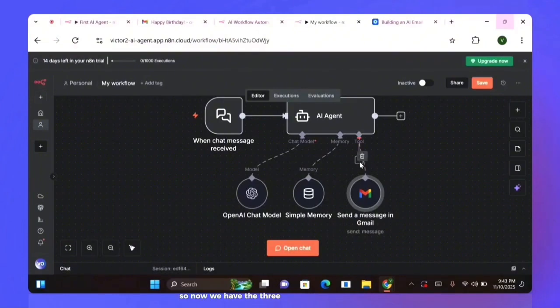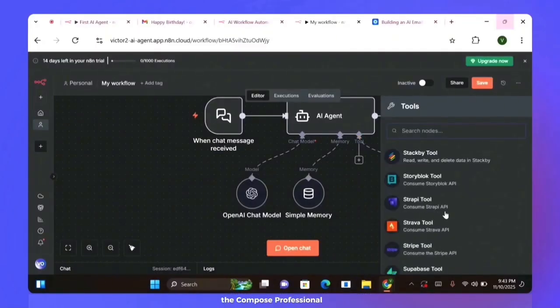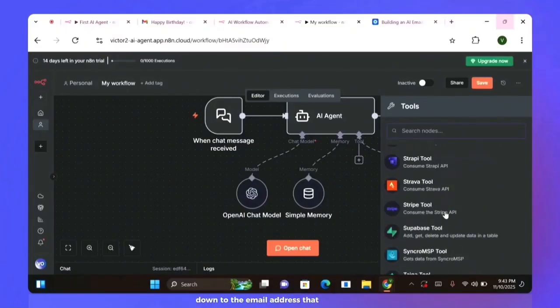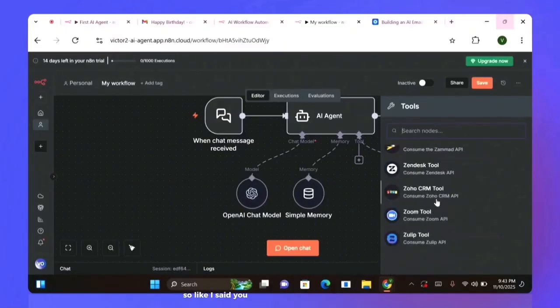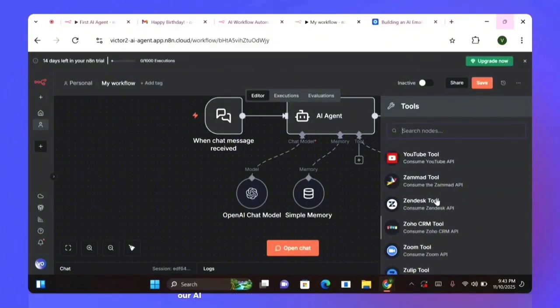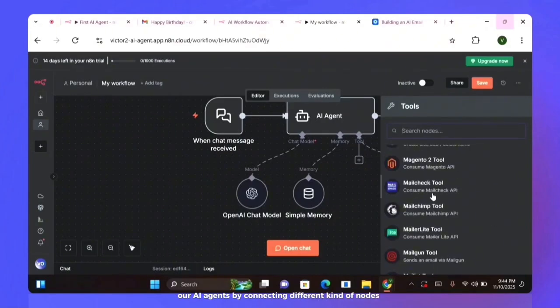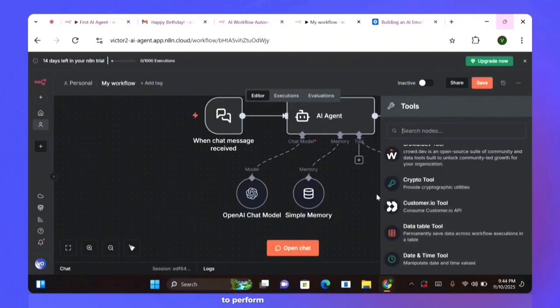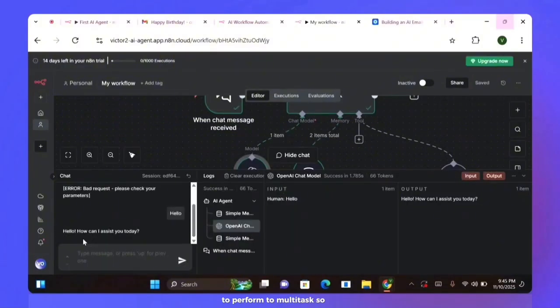So now we have the tool node connected to our AI agent, which is the brain, the LLM model, which is the OpenAI chat model, and then the memory. This makes the AI agent remember our past conversation. And then the tool is how the AI agent is going to send the composed professional email to the email address that we indicated. Like I said, you can add as much as possible to our AI agent by connecting different kinds of nodes to multitask. So yeah, here we go.